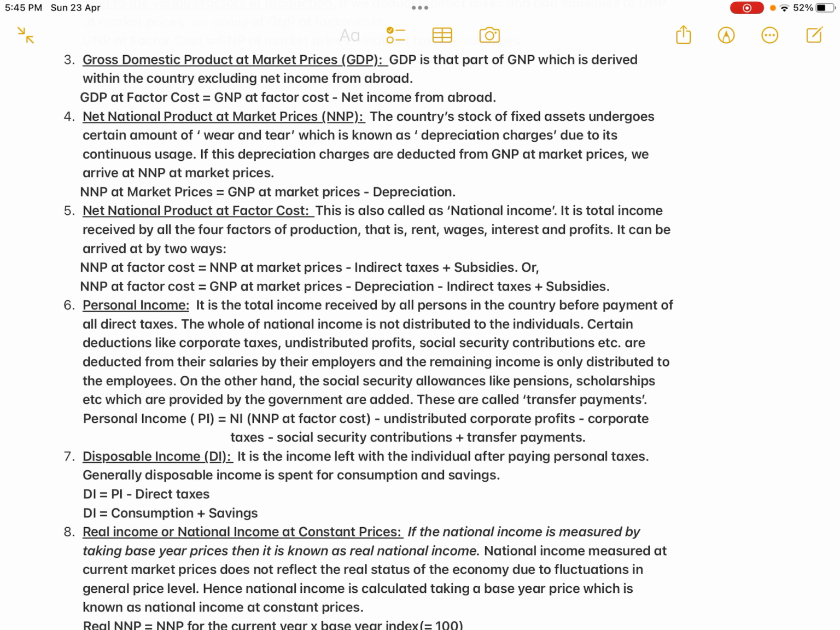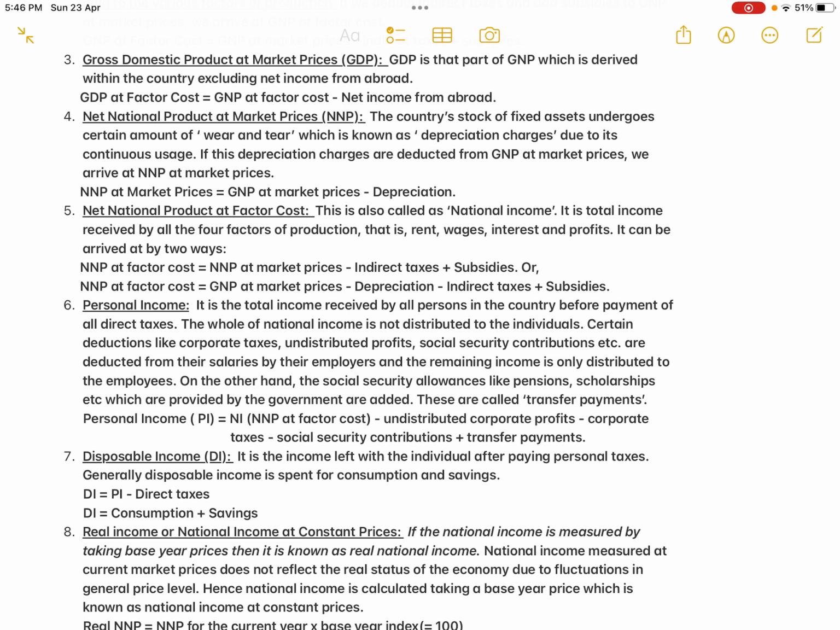Okay, the whole of national income is not distributed to the individuals. Certain deductions like corporate taxes: the firm has to pay certain taxes to the government, so that part the firm will deduct before paying the salaries to the labor force. Okay, then the next one is the undistributed profits. Whatever profit the firm is making this year, the entire revenue is not distributed in the form of rent, wages, interest and profit. So a certain amount is retained by the firm for investment for use next year.